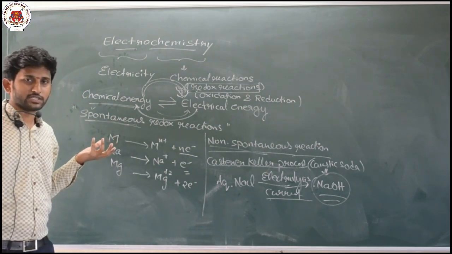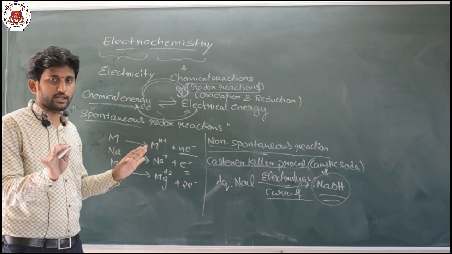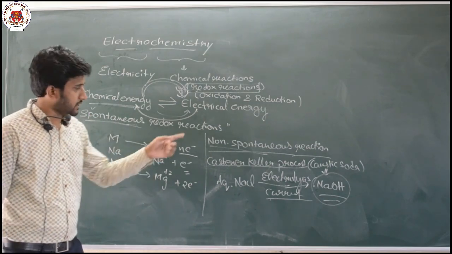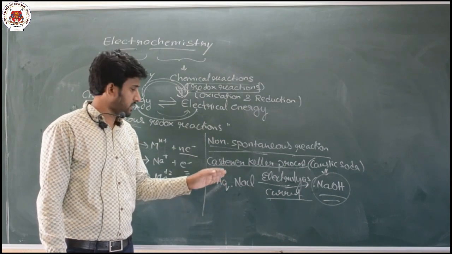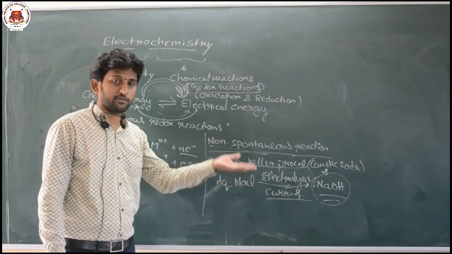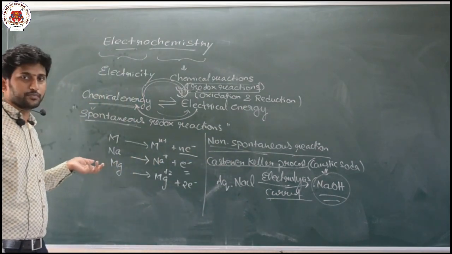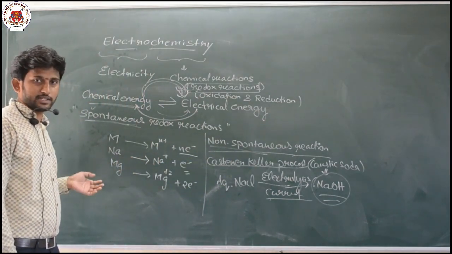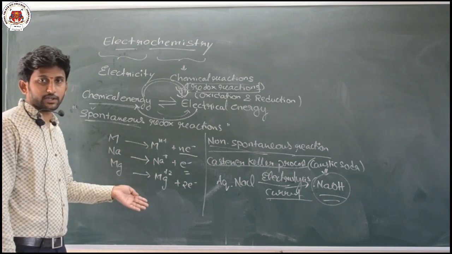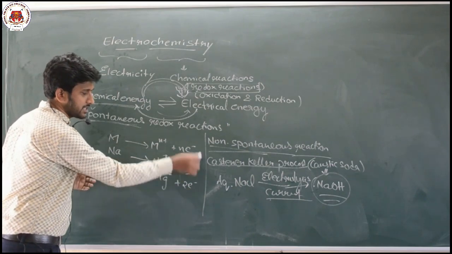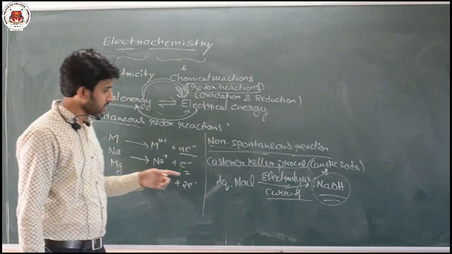Spontaneous reactions occur by themselves, with no need of external factors. Non-spontaneous reactions cannot occur by themselves; they require some external factors. As one example, alkali and alkaline earth metals easily undergo oxidation to form their respective ions. In that, electrons are generated, so chemical energy is converted to electrical energy.